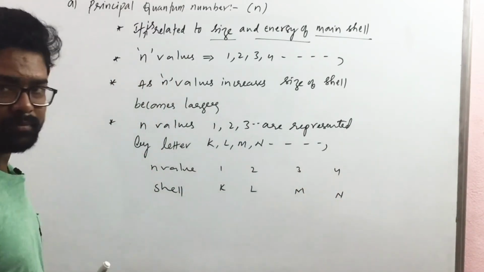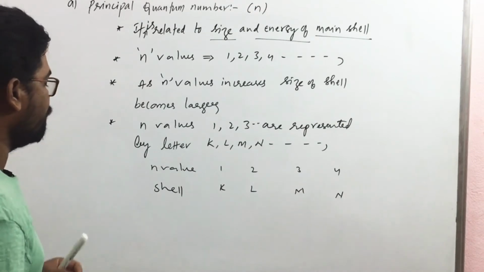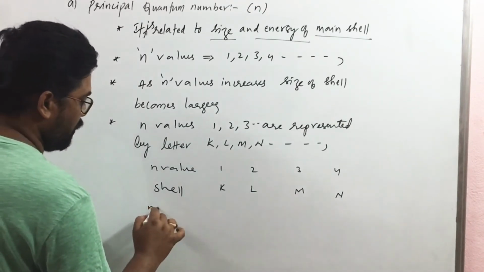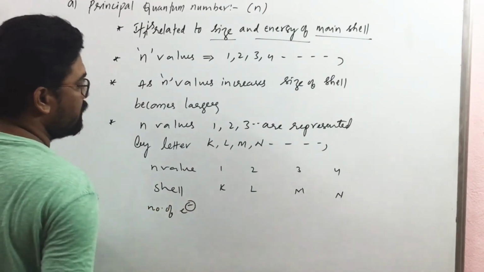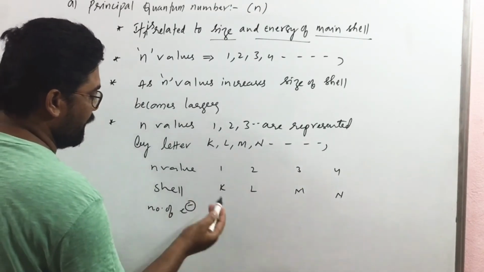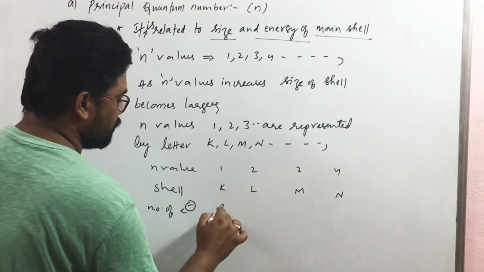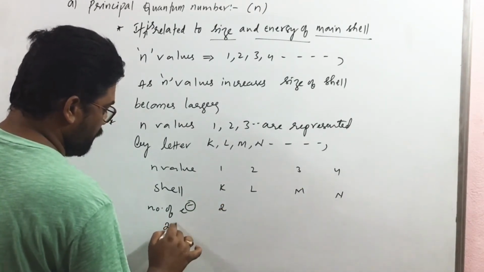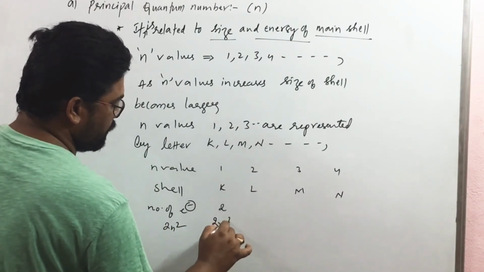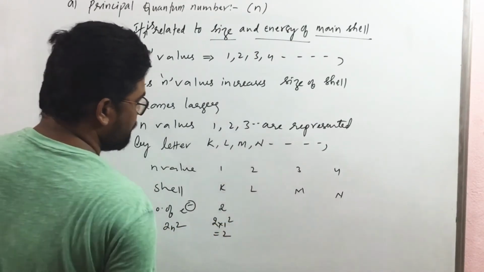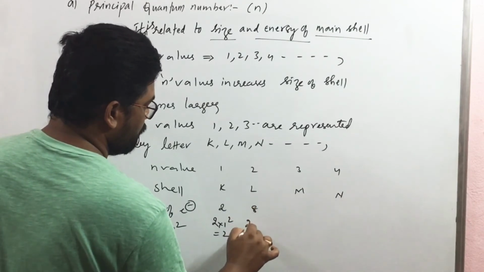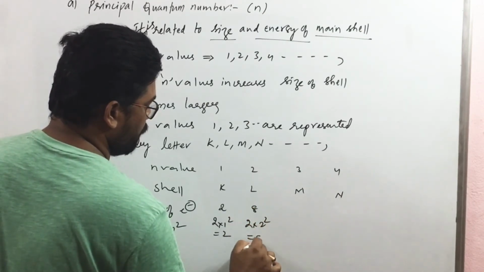And each shell will accommodate a fixed number of electrons. The number of electrons accommodated in the first shell is 2. It is given by the formula 2n square. 2 into 1 square is equal to 2. In the second shell, 8. 2 into 2 square is equal to 8.